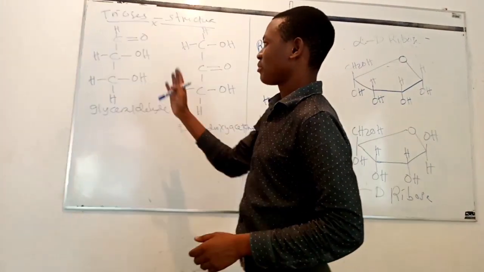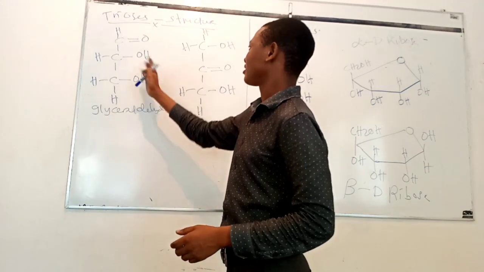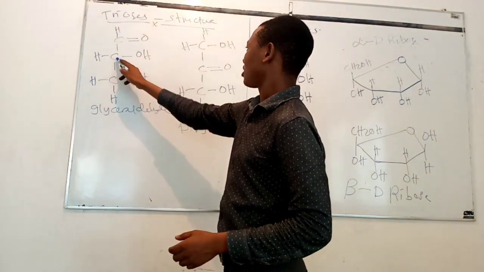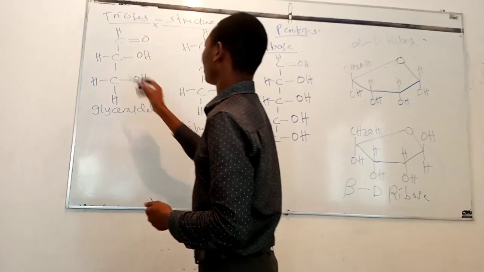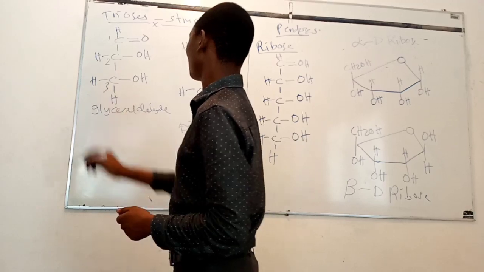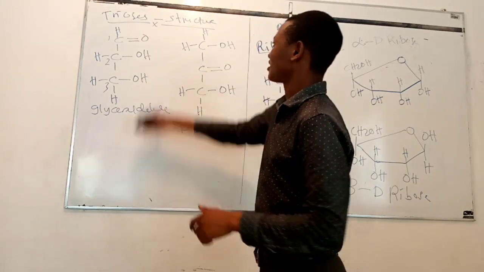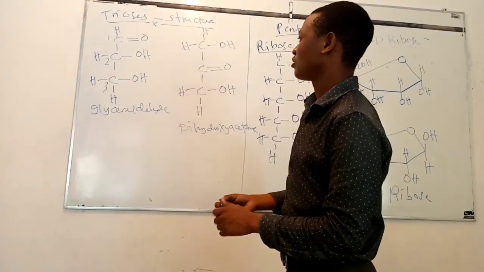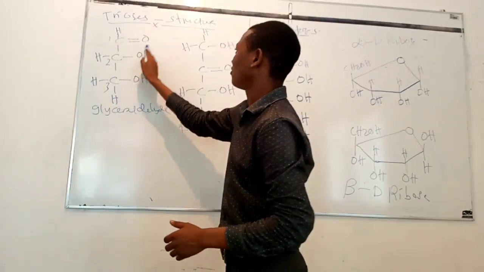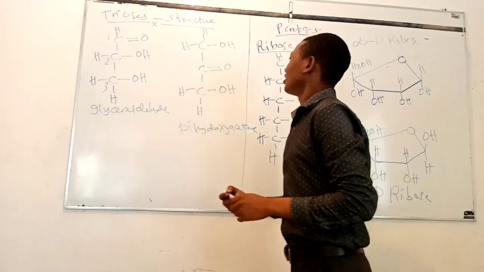And the position of the hydroxyl groups is on this side. So carbon number 2 is this one, and carbon number 3 is this one. So this is the first carbon atom, the second carbon atom, the third carbon atom. So this is glyceraldehyde. You are supposed to know how to draw this diagram and to indicate the location of the functional group.